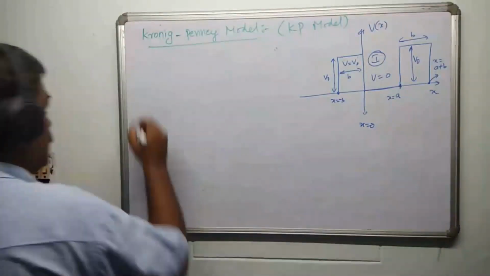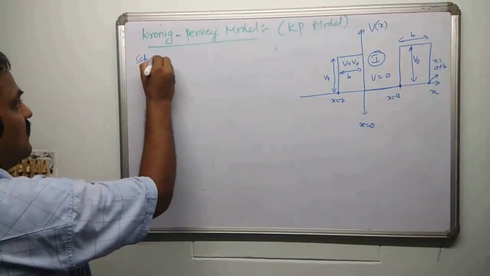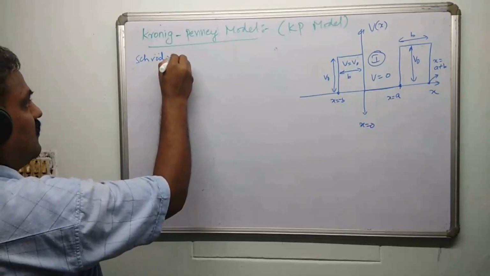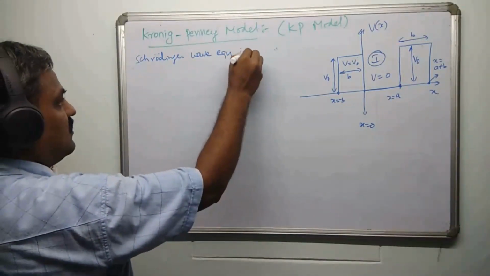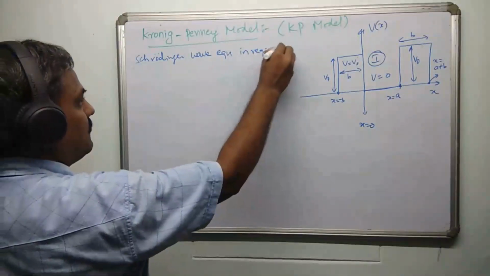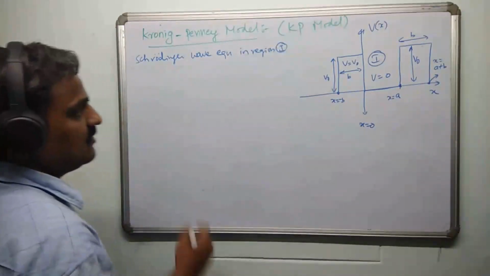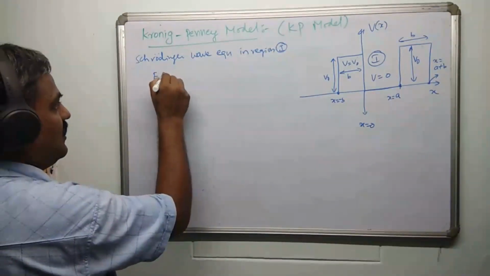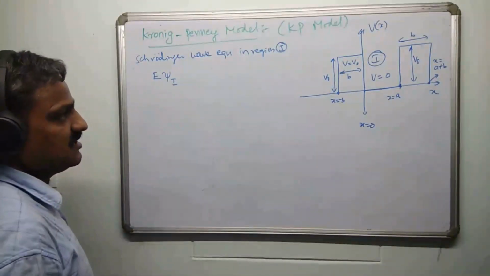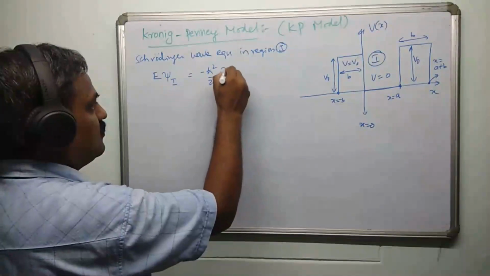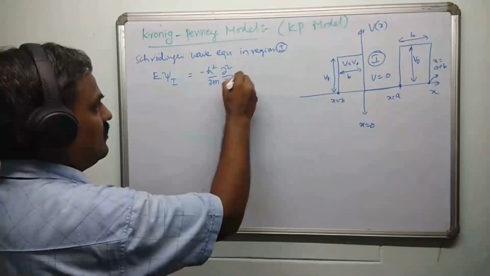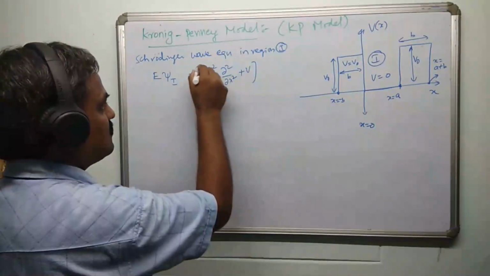If you try to solve the Schrodinger wave equation in region 1, E psi 1, because it's region 1, is equal to minus h cross square by 2m dou square by dou x square plus V acting on psi.